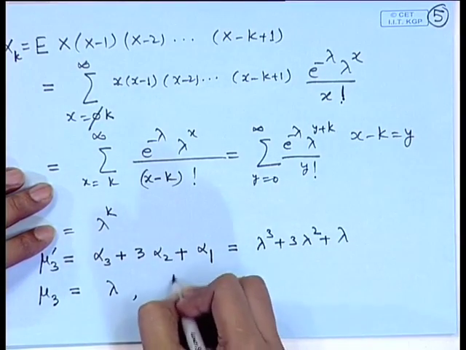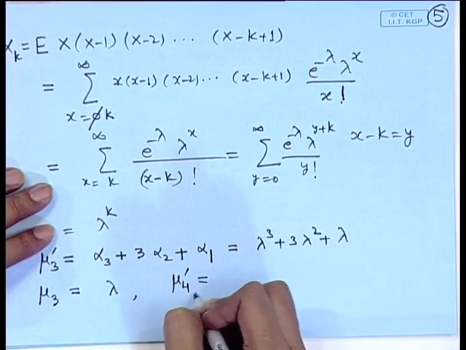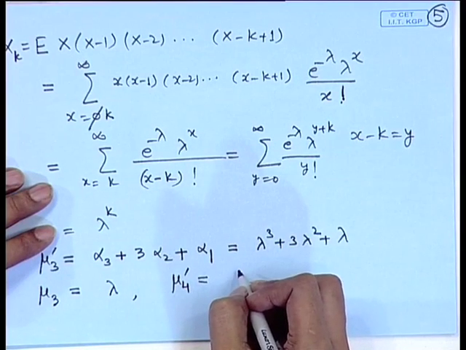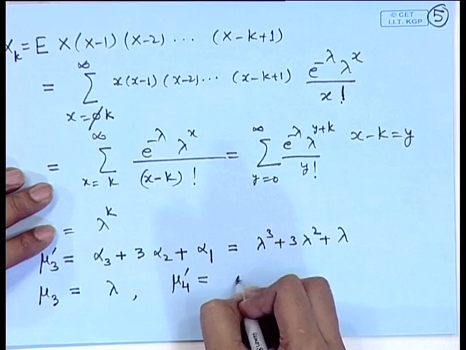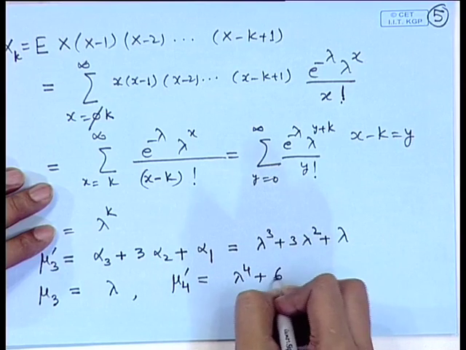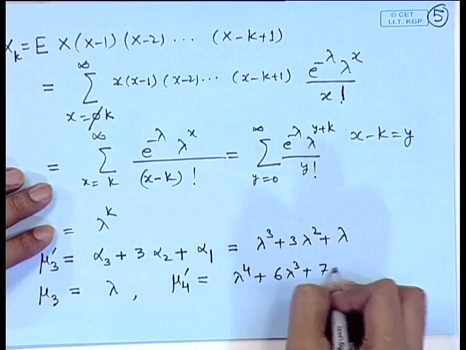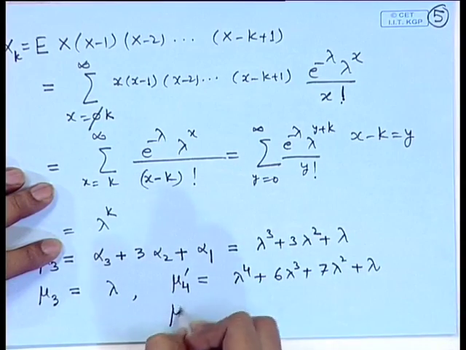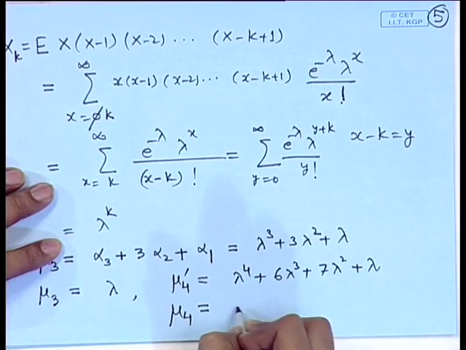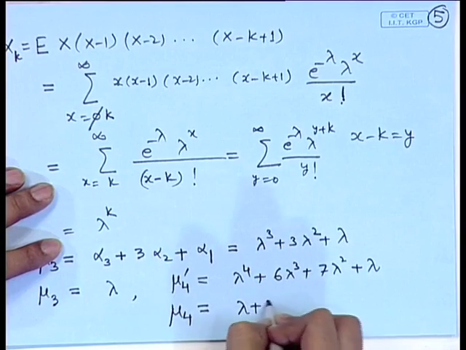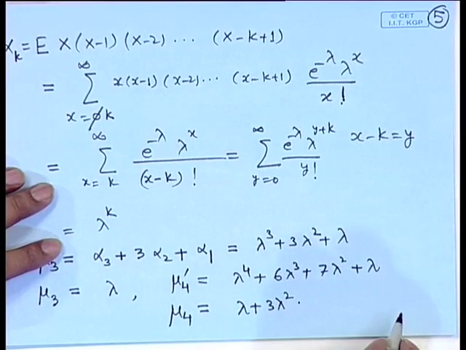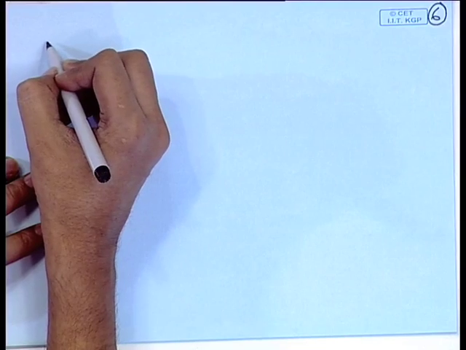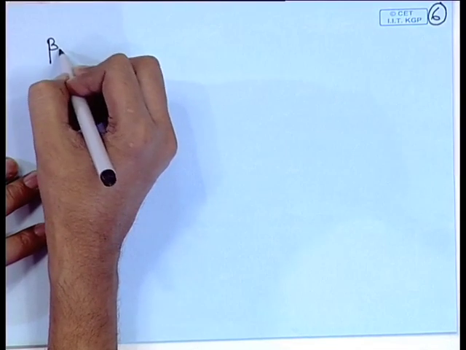In a similar way, we can look at mu 4 prime. Mu 4 prime is lambda to the power 4 plus 6 lambda cube plus 7 lambda square plus lambda, and using that, mu 4, that is the fourth central moment, is calculated to be lambda plus 3 lambda square. So, we can calculate the measures of skewness and kurtosis.